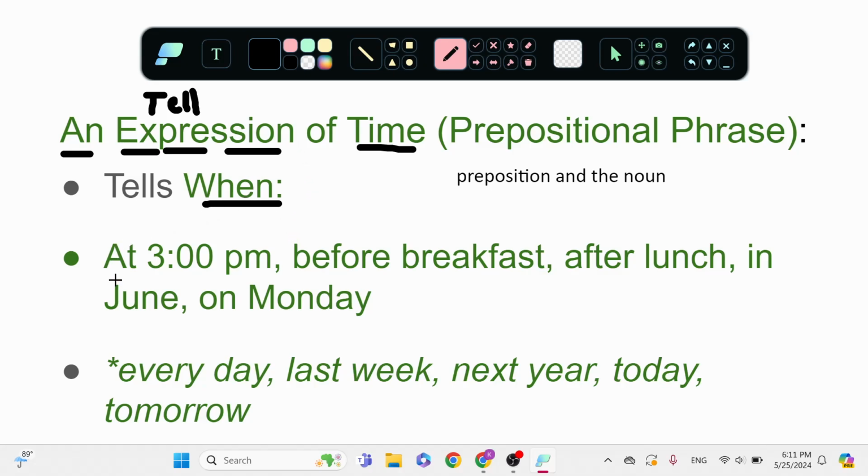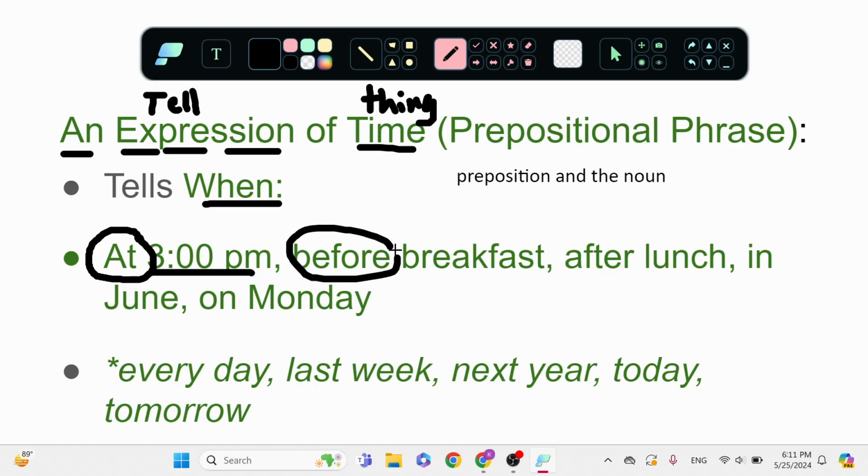When are we eating? At 3 p.m. At is my preposition. 3 p.m., that's my time. Time is a thing. So time will be a noun, at 3 p.m. When are we going to listen to music? Before breakfast. This tells me a time.